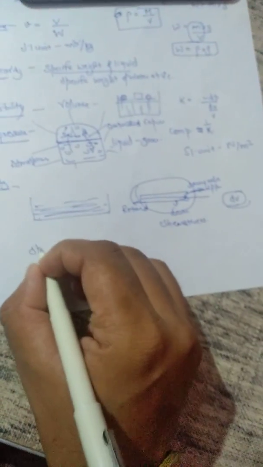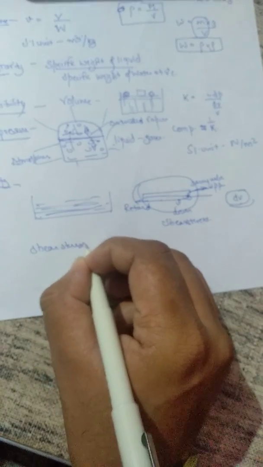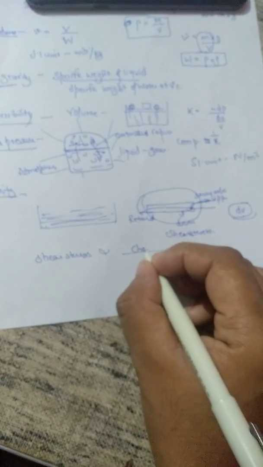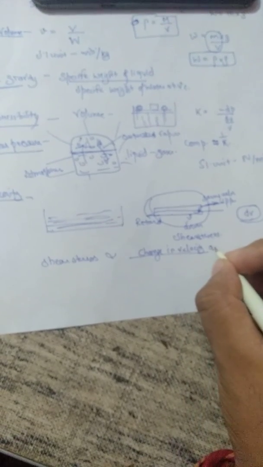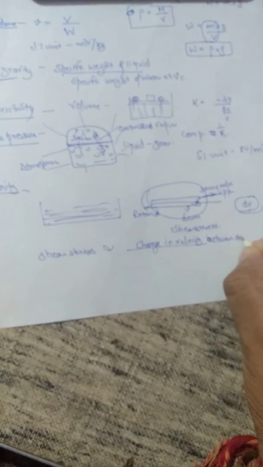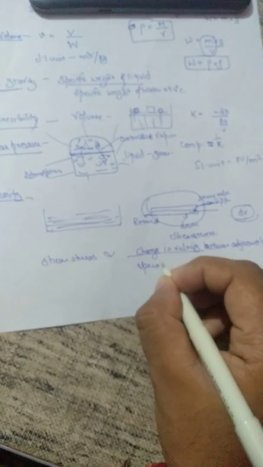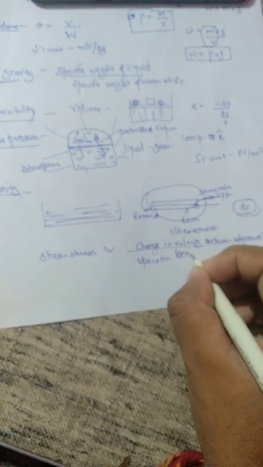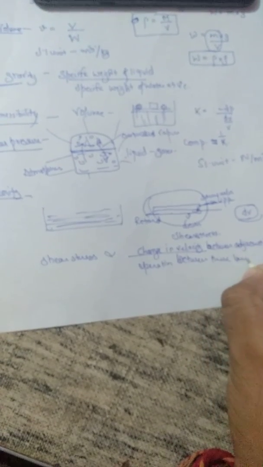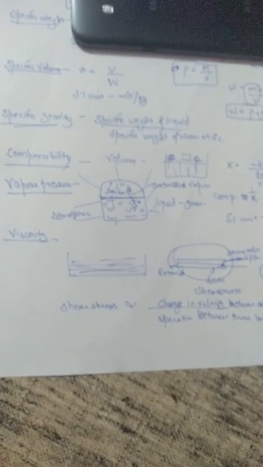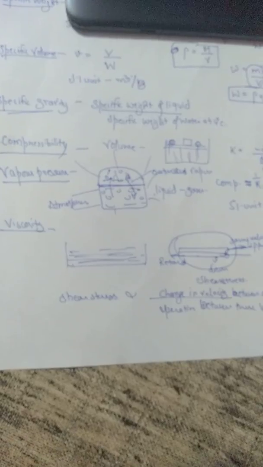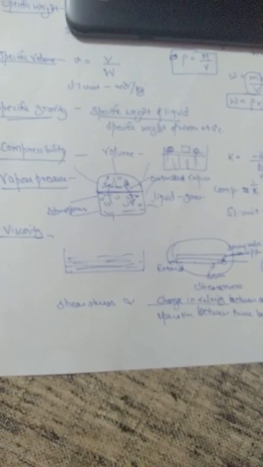So shear stress is proportional to the change in velocity between adjacent layers, with respect to the separation between those layers. And there are two types of fluids, Newtonian and non-Newtonian fluids. Simply, those that follow Newton's law of viscosity are known as Newtonian, and non-Newtonian fluids do not obey it.